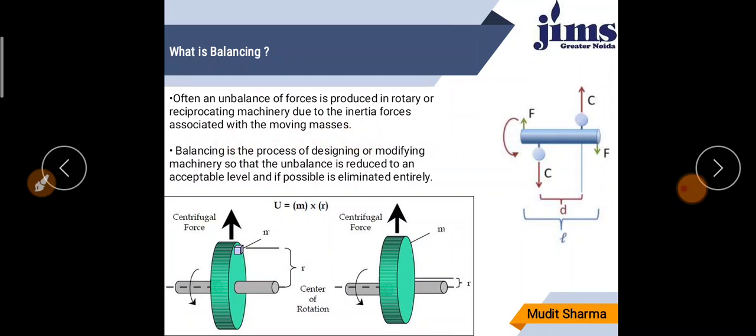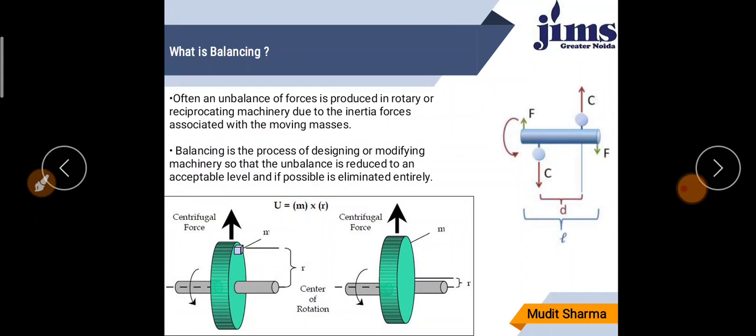These forces not only increase the load on bearings and stress in the various members, but can also produce unpleasant and dangerous vibrations.